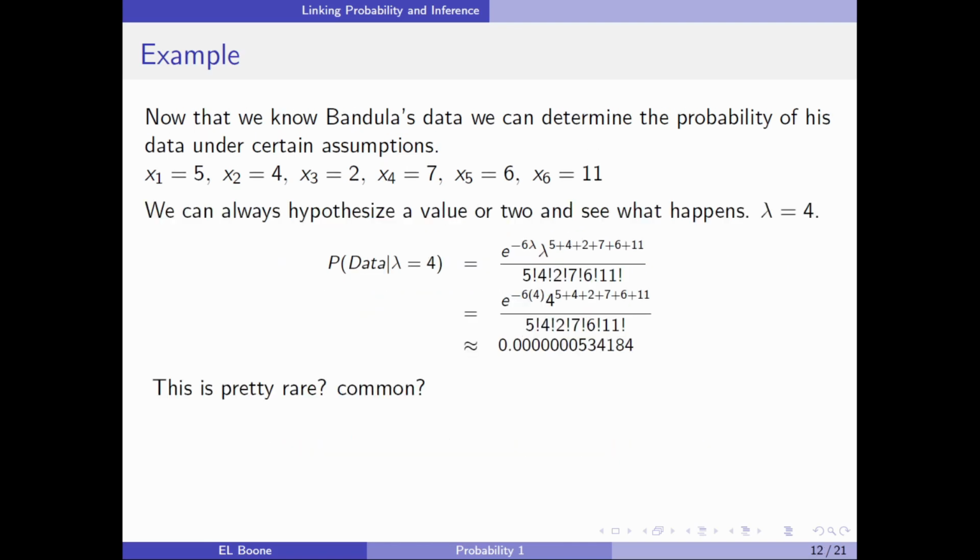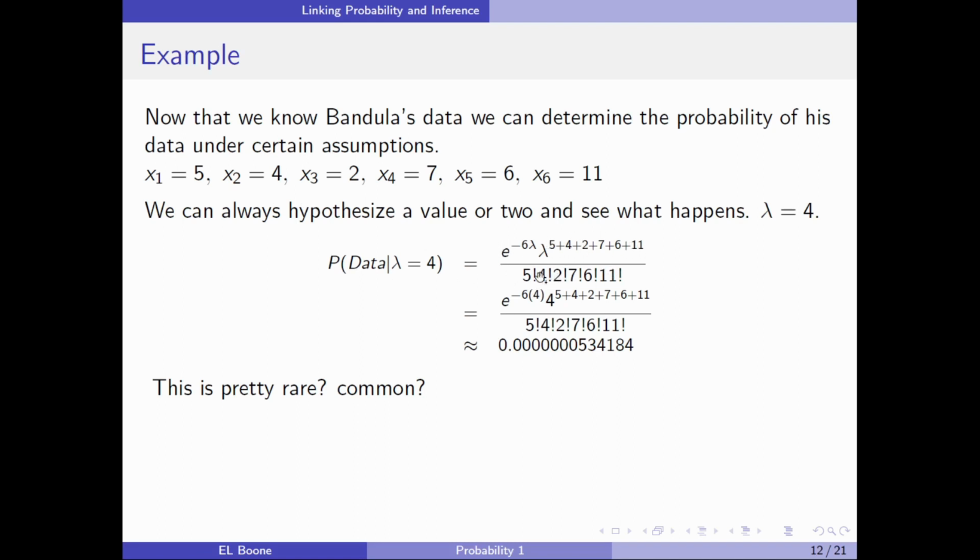All right, so we could guess a value and see what happens. So what happens if we let lambda equal 4? Why? Well, maybe 4 is a reasonable number, right? There's a 2, a 4, a 6, a 5. I mean, maybe 4 is a reasonable number. And if you do that, we take the formula from the last slide.